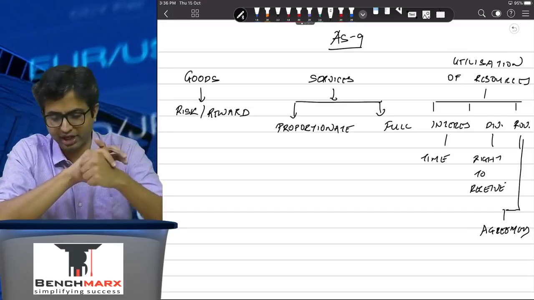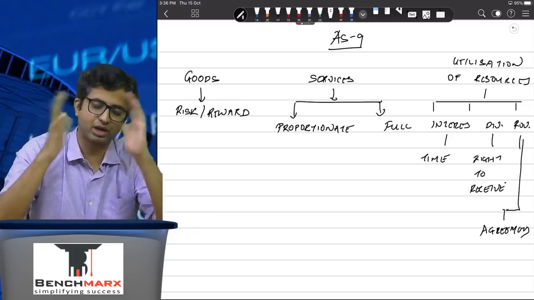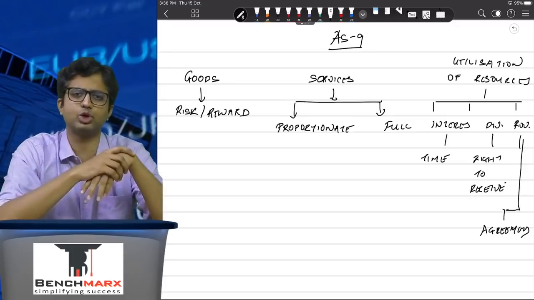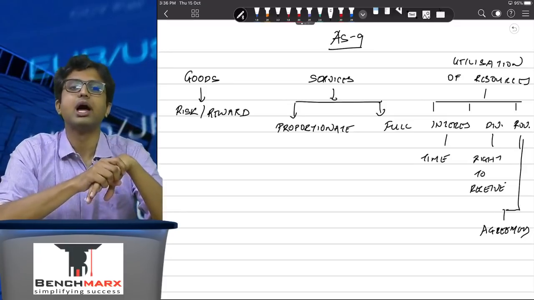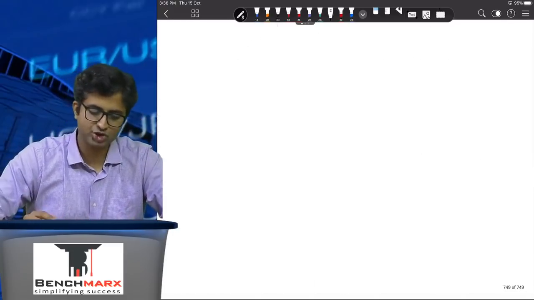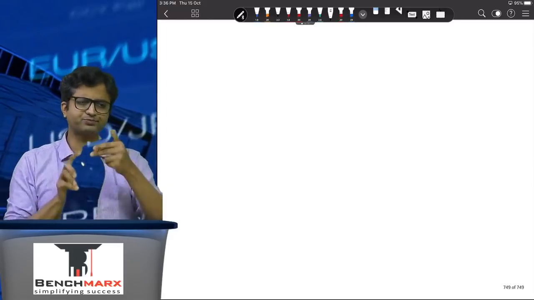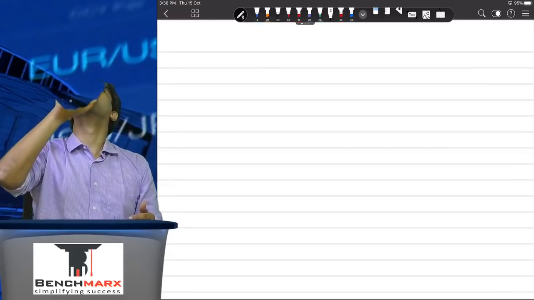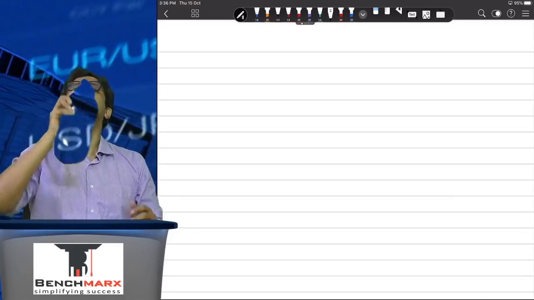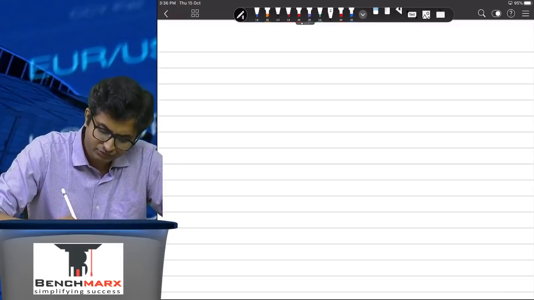The next standard, I think AS10, 11 and 12, if I'm not wrong, are a part of your paper 1. AS14 we will do along with amalgamations. The next standard that we do is AS17. So we jump to AS17. Again, 16 I think is a part of your paper 1. AS14 we'll do along with the amalgamation standard.